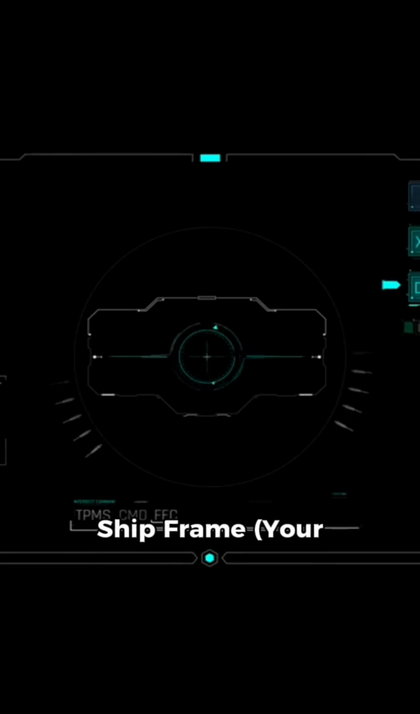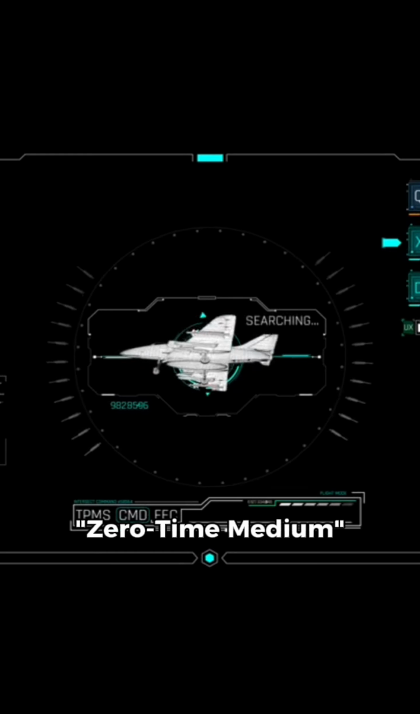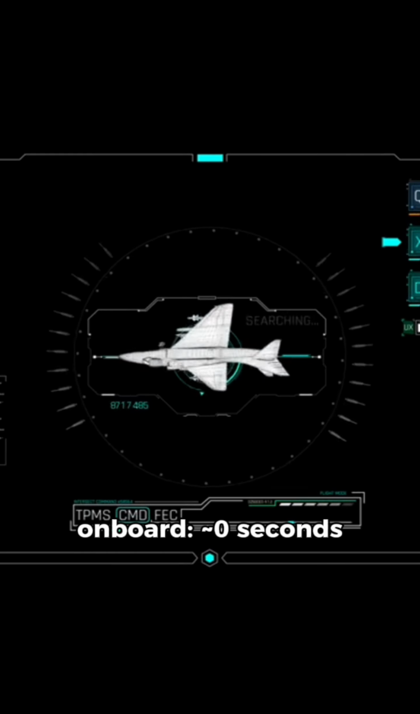Ship frame, your zero-time medium concept. Time on board, approximately 0 seconds. Time saved, the full 4.3 years, as if the ship tunneled or slid across spacetime.